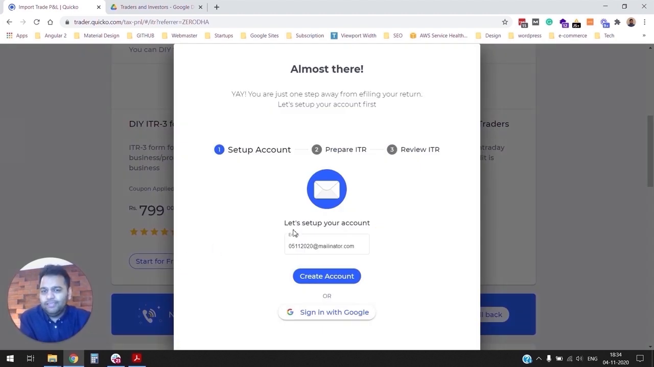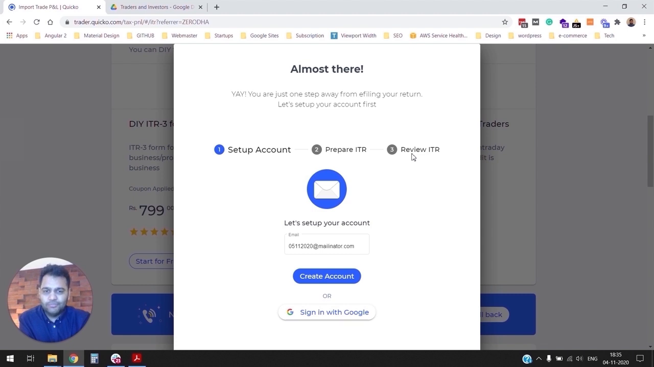And it's a very easy 3-step process, right? So first, your account will be created on Quaco. If you are a new user, or if you are an existing user, you'll have to log into your account. Then we'll programmatically prepare your income tax return based on information that we have gathered here. And the final step will be for you to review your income tax return.